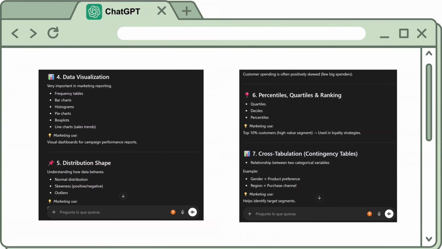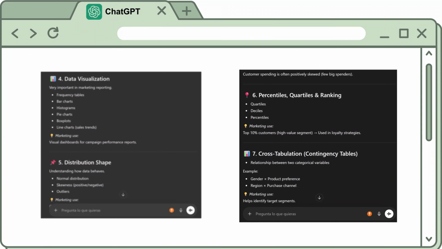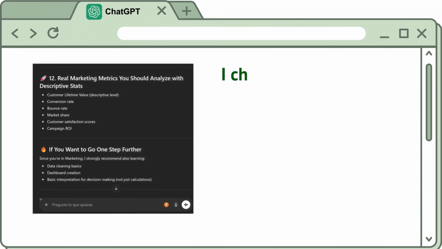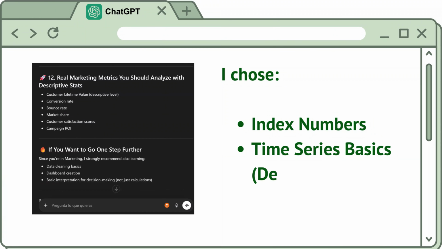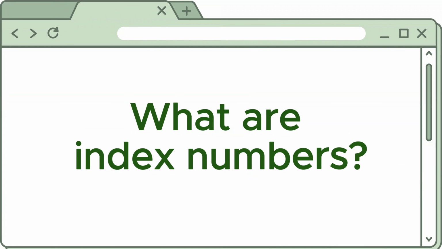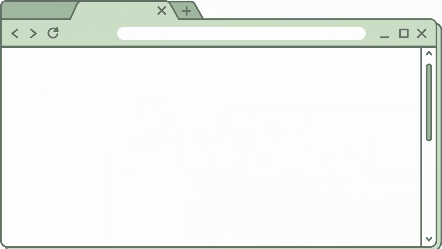As a summary, the AI gave me a list of 12 topics, from which I chose index numbers and time series basics at a descriptive level, as we did not cover these topics in my class. Before going to some exercises, let me establish what are index numbers by definition.